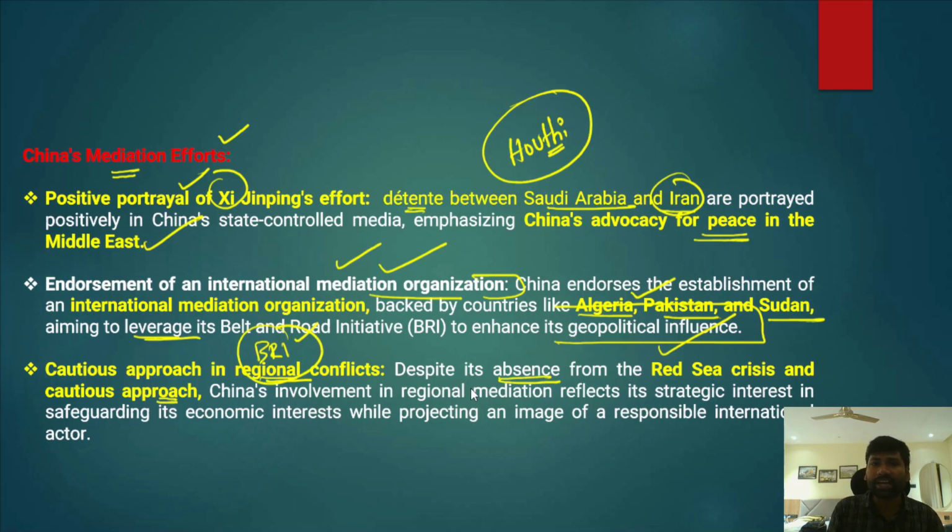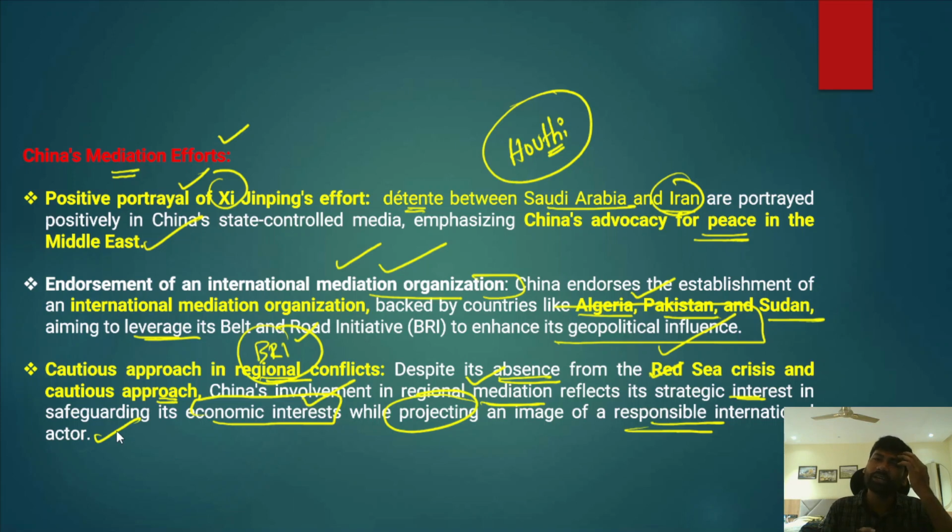And apart from that, China has also been involved in regional mediation. As I have already discussed, China's involvement in this regional mediation reflects a strategic interest in safeguarding its economic interests, while at the same time projecting an image as a responsible international actor.